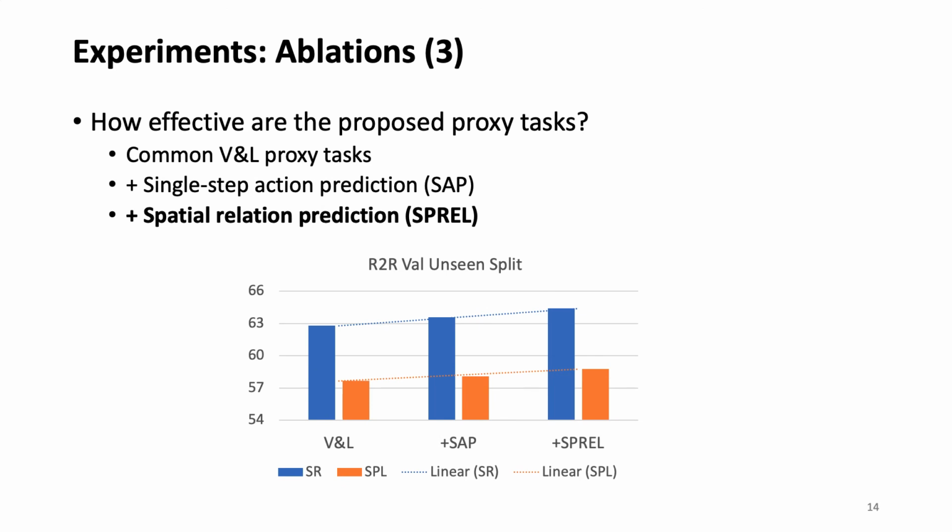The last question is, how effective are the proposed proxy tasks for end-to-end training? We compare three models. The first only uses common vision and language proxy tasks. The second model further introduces the single action prediction task. And the last one combines the spatial relationship prediction task with all other tasks. The results show our proposed two new tasks are beneficial for the training.